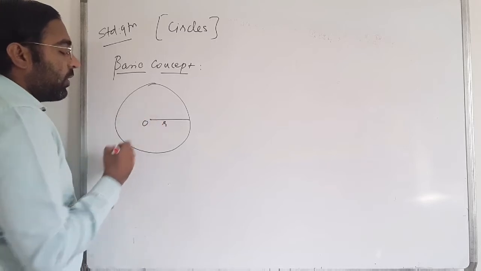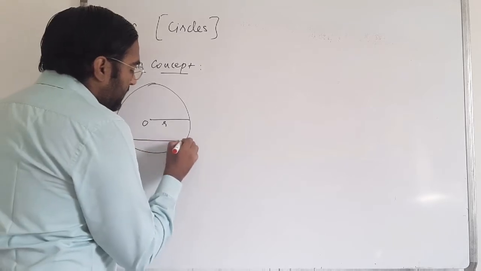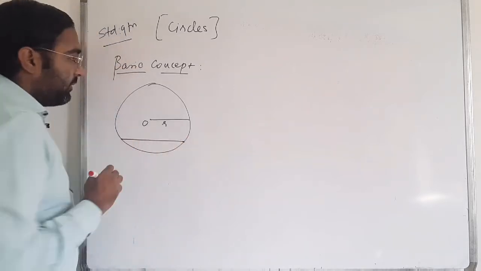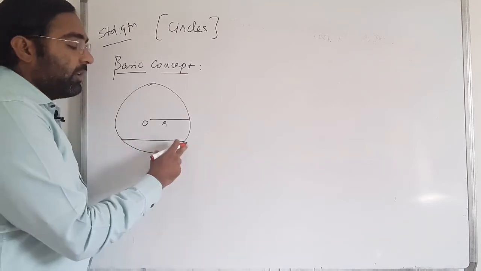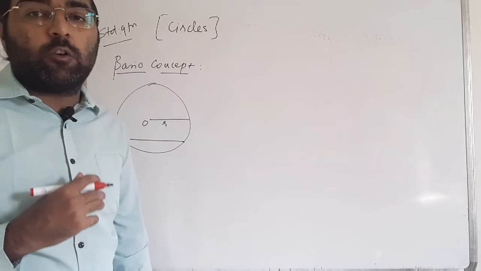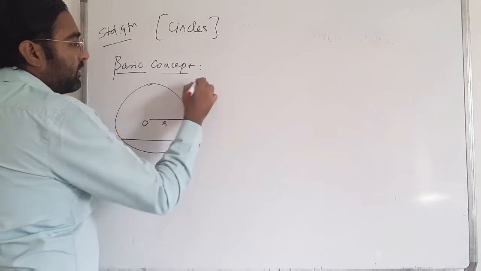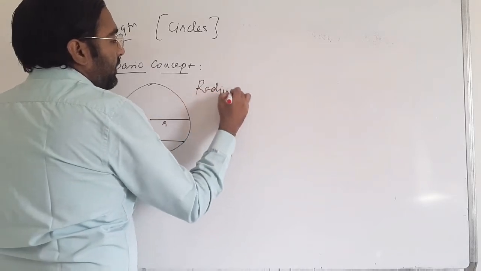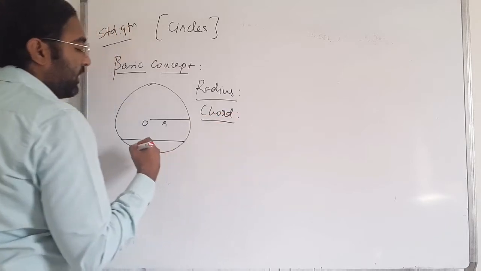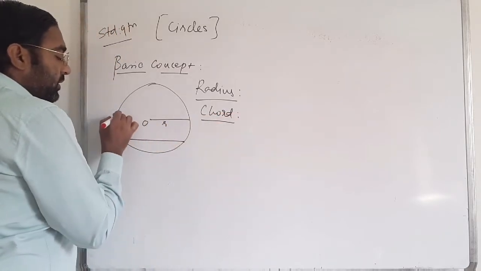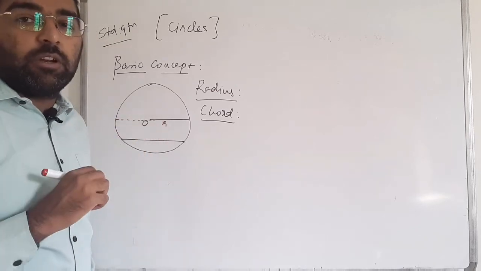Now we are moving to the chord. The length of the line segment from one part of the circle to another part of the circle is known as the chord of the circle. Radius seen, chord seen. Now the longest chord of the circle is also known as the diameter of the circle.